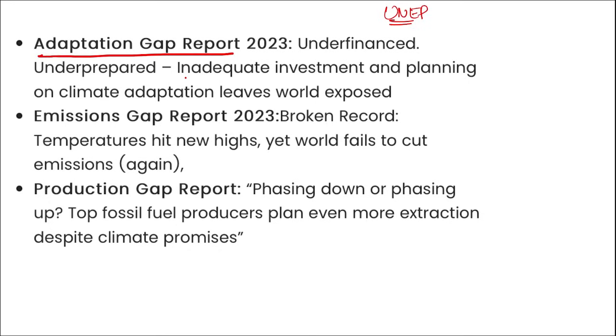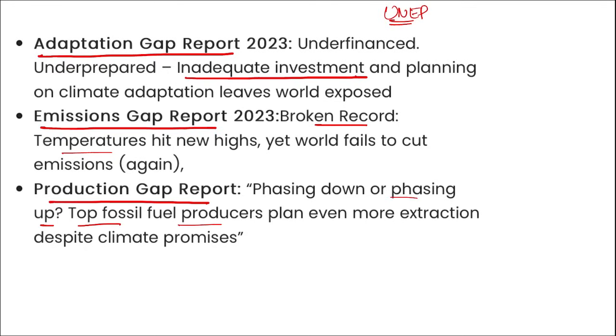They talk about the inadequate investment on climate issues. Then the Emission Gap Report: how much we are emitting, how much greenhouse gas is being released, and the temperatures that have been raised. Then the Production Gap Report: top fossil fuel producers are phasing up, planning even more extraction despite the climate promises. So these are some reports released by UNEP.